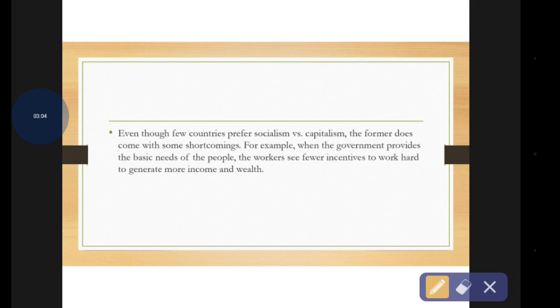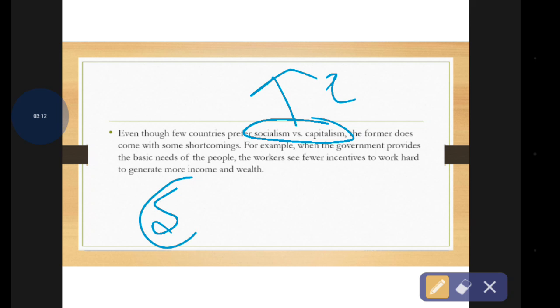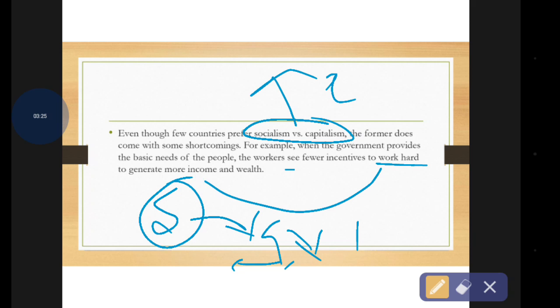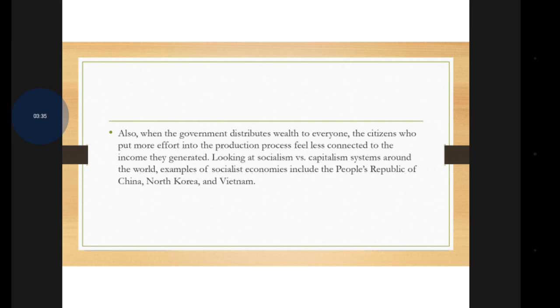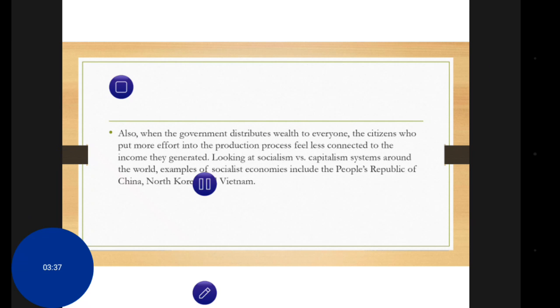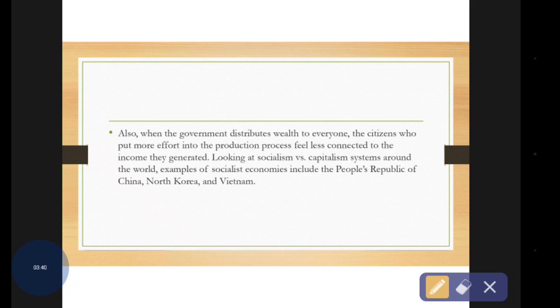Here, socialism and capitalism societies are mostly preferred, because socialism means that under the control of the government, all the resources are taken over, and the distribution of the wealth among the people is equal. At the same time, some people work hard and get more income and wealth also. This shows the accumulation of wealth and income in certain hands, so it also creates a kind of poor and rich divide.